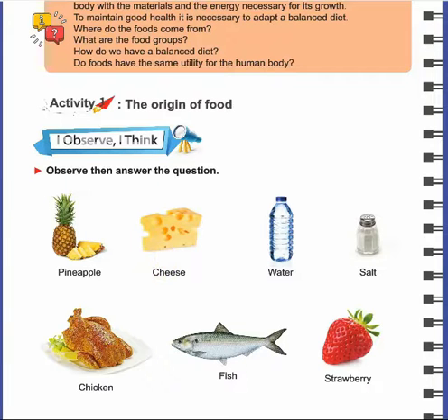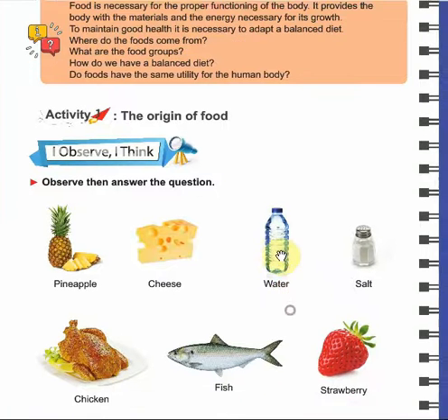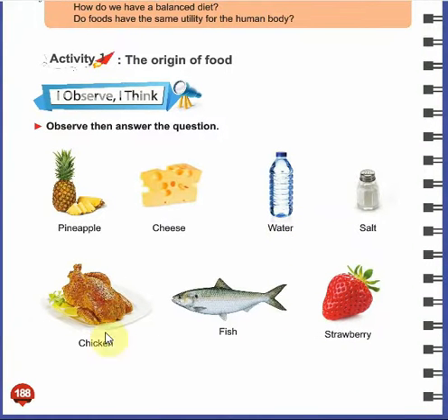Water, it has a mineral origin. Water and salt هن ما بيجوا لا من plant origin ولا من الانيمال origin. They are from mineral origin. Okay, نحن بنستخرجهم from the sea. Okay, then we have the chicken, fish, these are from animal origin, and the strawberry from plant origin.